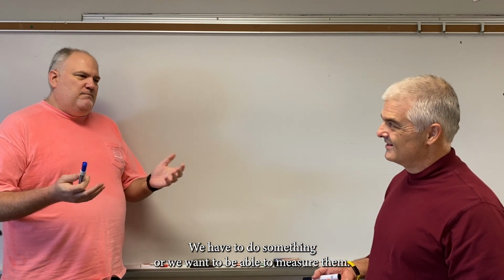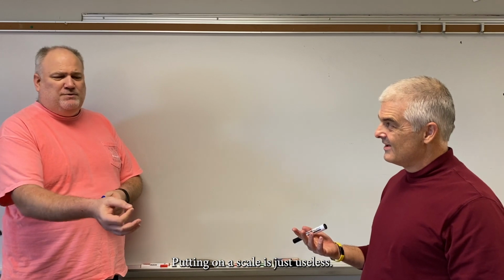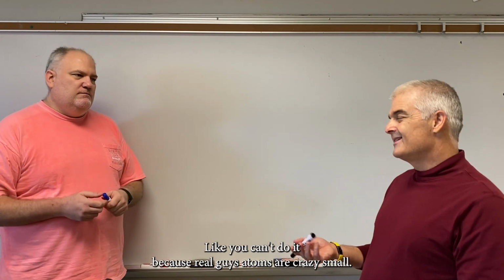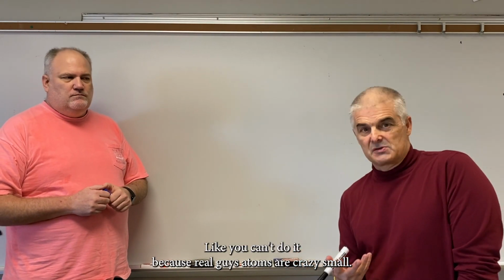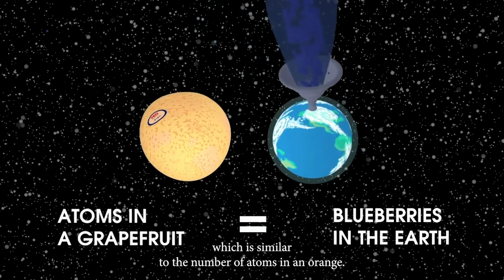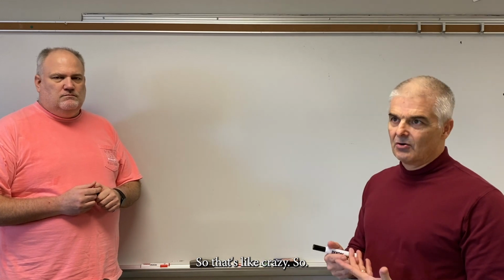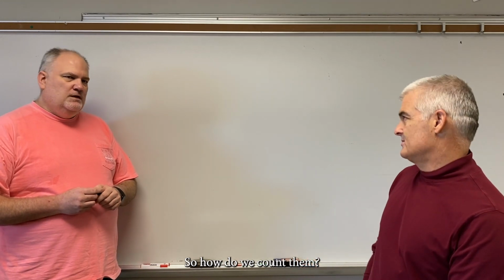We want to be able to measure them, and putting the mass of a single atom on a scale is just useless, right? You can't do it because remember guys, atoms are crazy small. Remember how small they are? That's the number of blueberries in the earth, which is similar to the number of atoms in an orange. So that's crazy. So how do we count things?